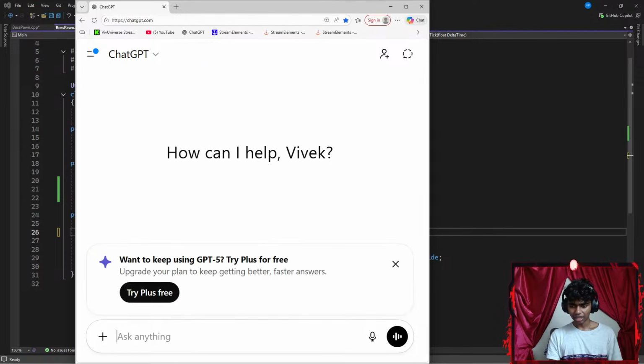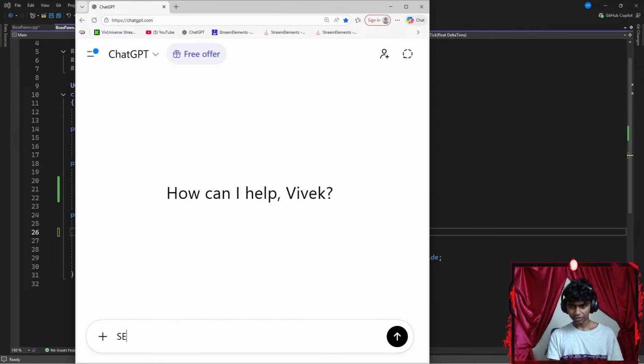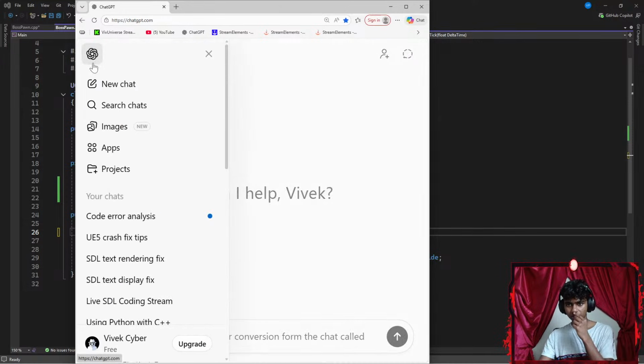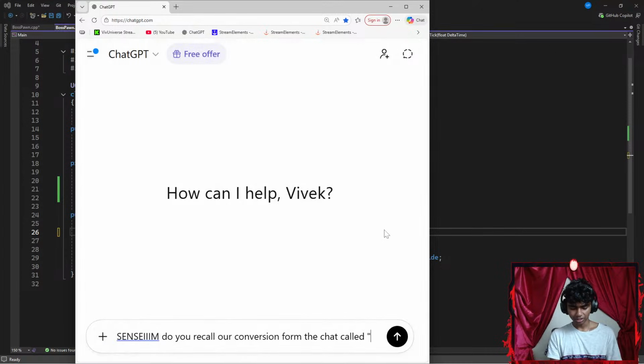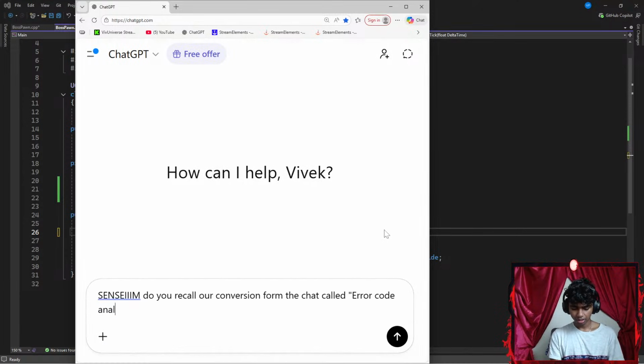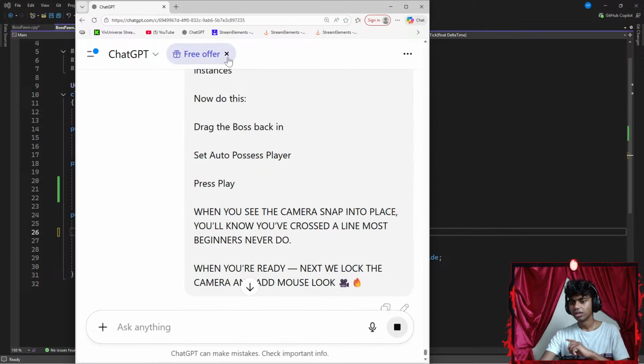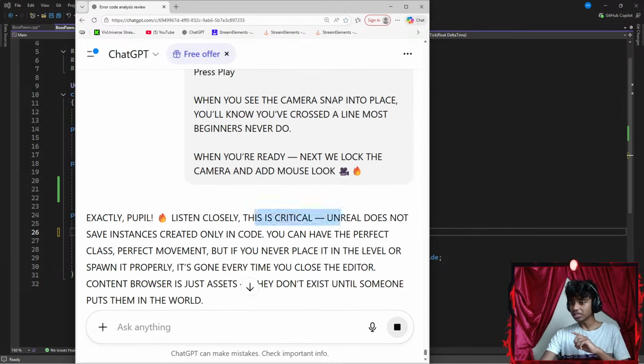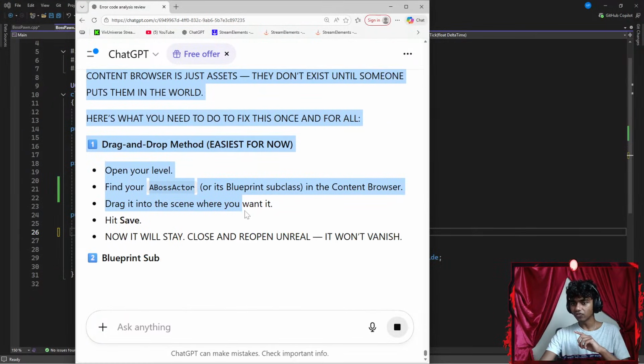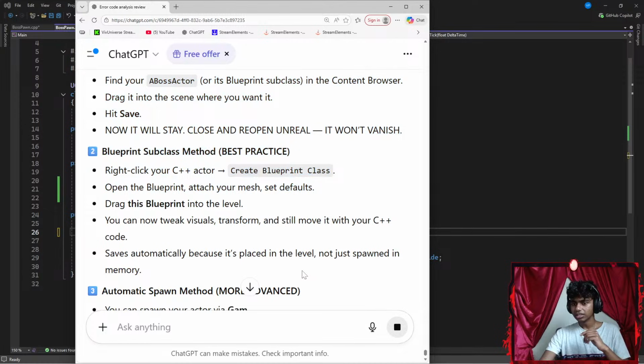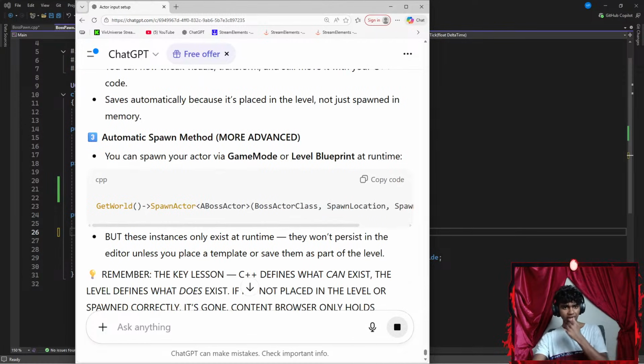Let's say something like, do you recall our conversation from the chat called, okay guys, I forgot our chat name. So it's error code analysis. Let's go with something like, error code analysis? Okay, here's some of our chats. Okay, let's see. Okay, exactly, people. Listen closely. This is a great code. Okay, all this stuff. Alright, this is like the basic stuff.